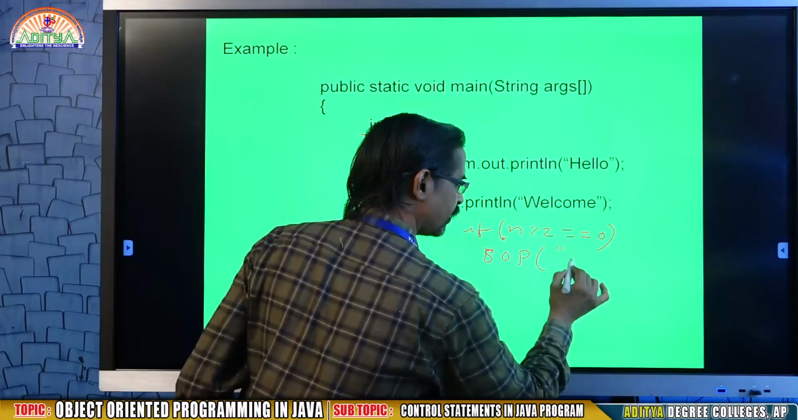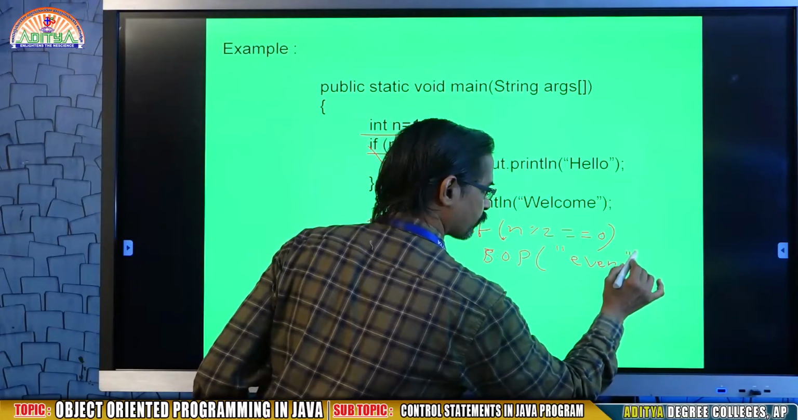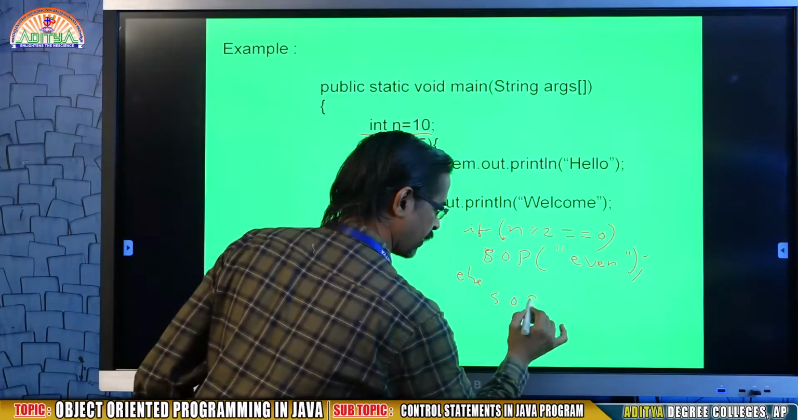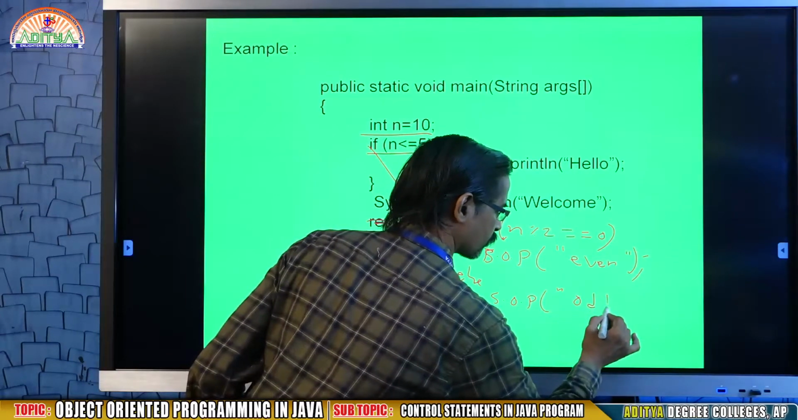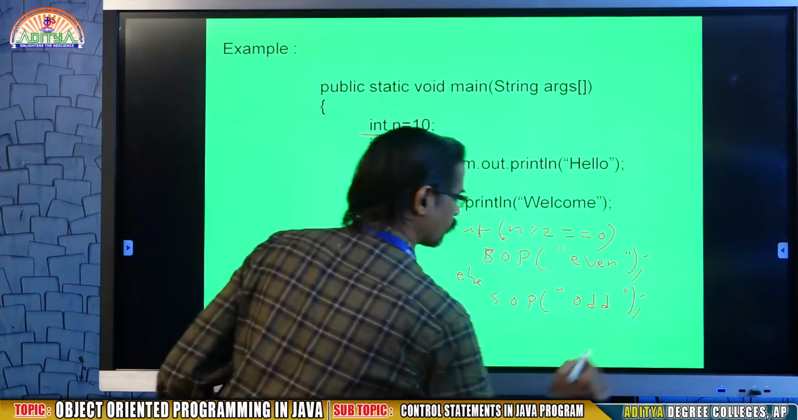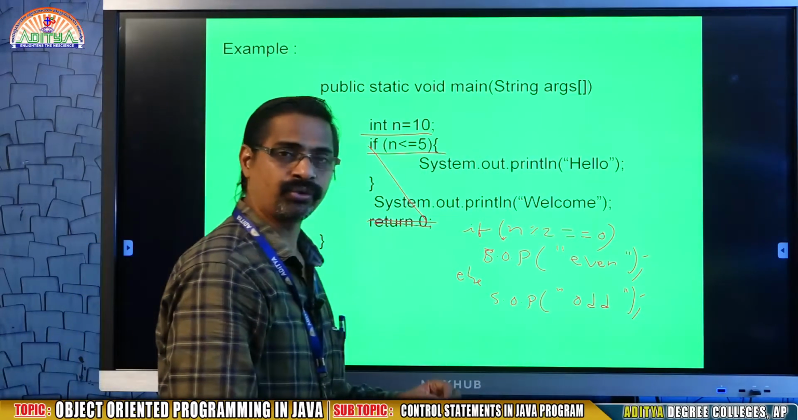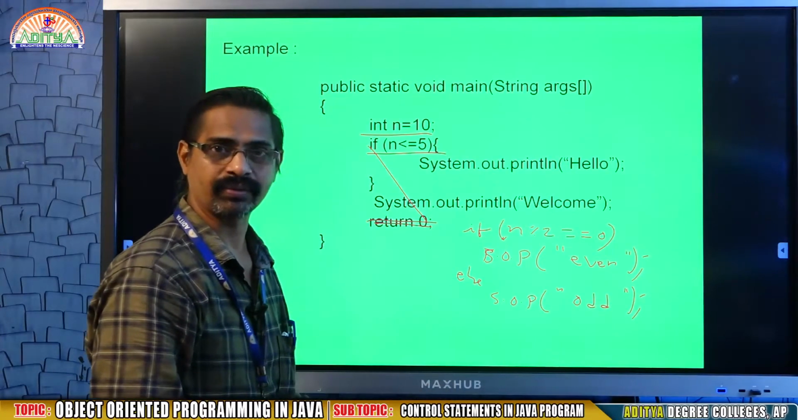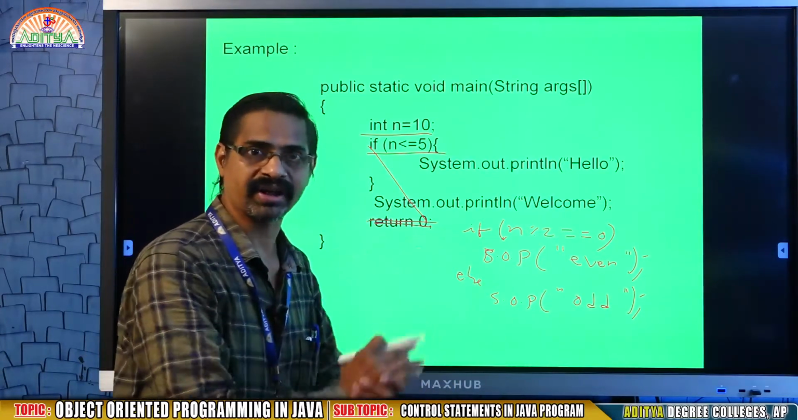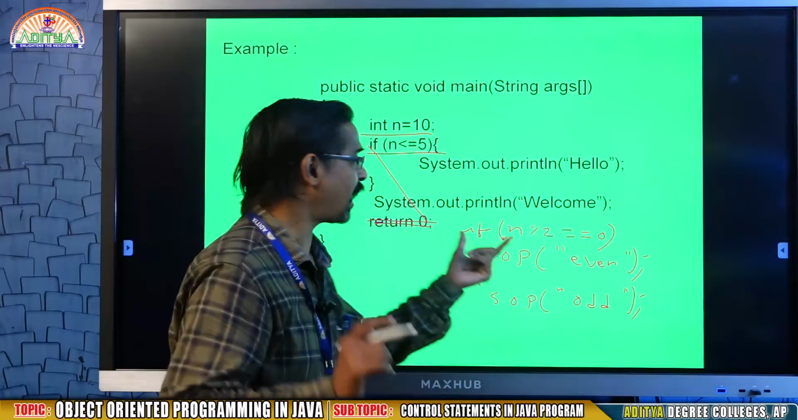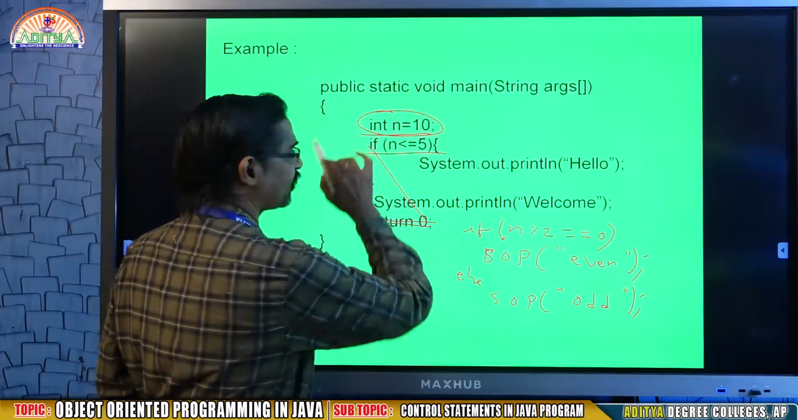System.out.println even, else System.out.println odd. You need to write like this. That means, I told you, you are a driver riding your vehicle, so you have to take decisions. I have n with 10, whether it is even or odd.